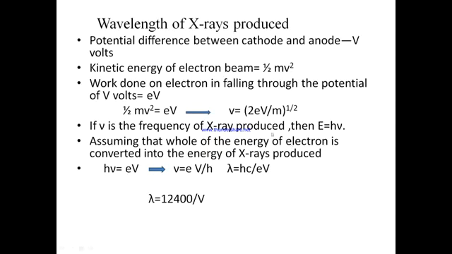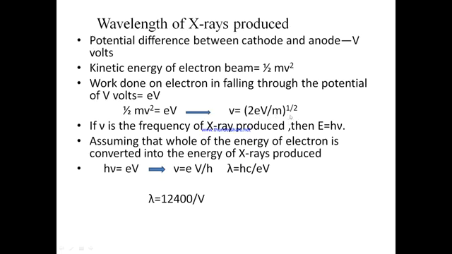Now we can calculate the wavelength of X-rays produced also, that if we apply a potential difference of V volt between the cathode and anode, the energy acquired by the electrons in moving from cathode to anode is equal to eV. And if m is the mass of the electron and v is the velocity gained by the electron, the kinetic energy, that is equal to half mv², will be equal to eV. So from here we can calculate the velocity of the electrons, that is √(2eV/m).